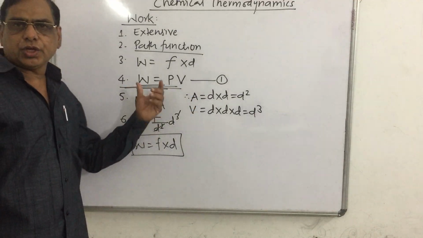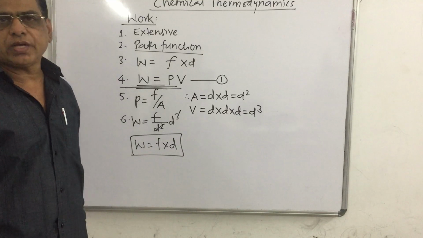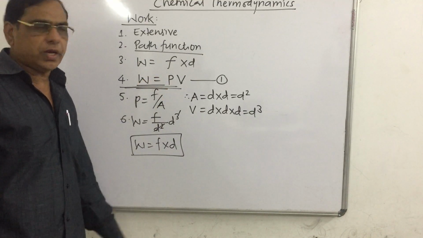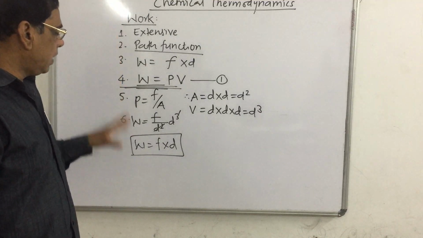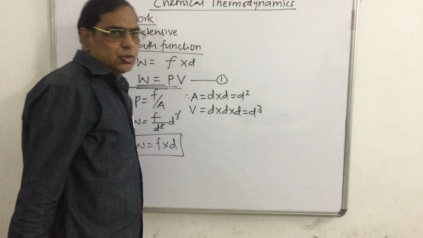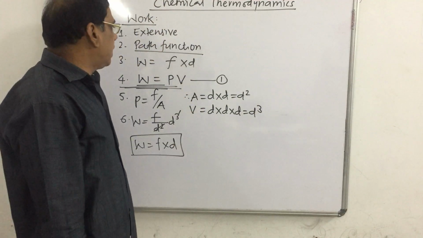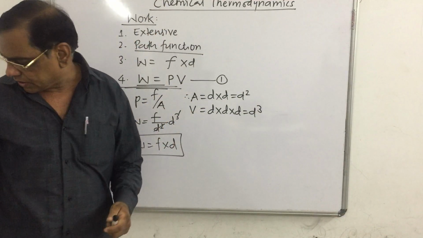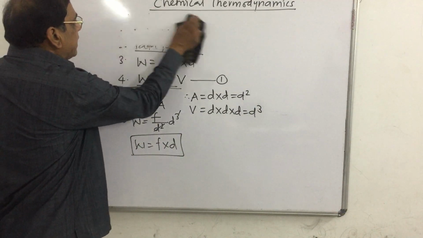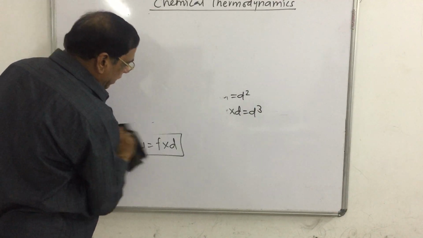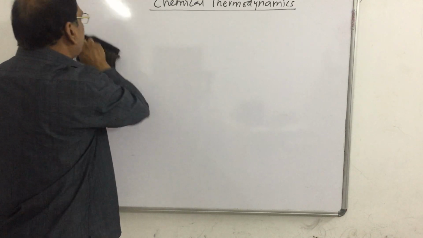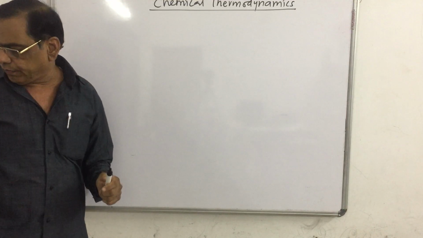That is the change in volume, either in expansion or compression, due to the application of a pressure, that is called work. Now suppose we consider two examples. We will discuss them and prove that work is another form of energy, the transfer of energy without temperature difference.